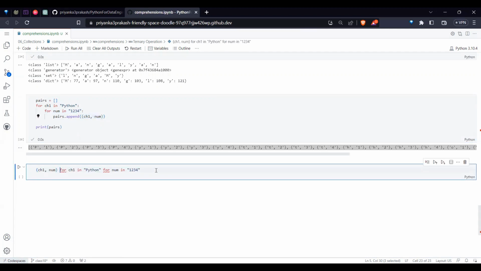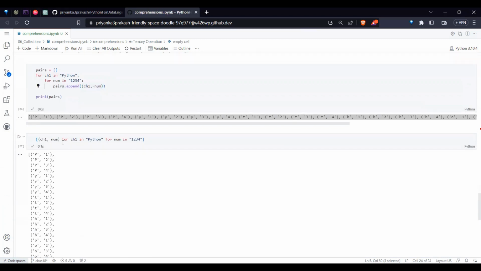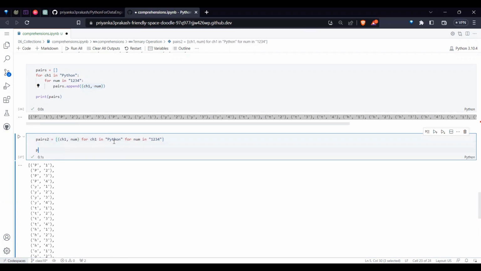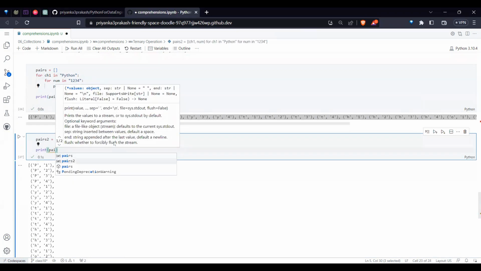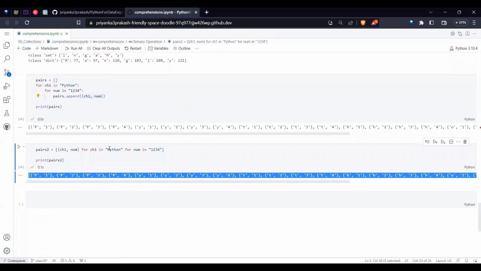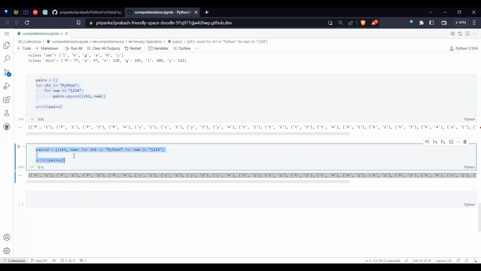If you want to store the entire result in a list, you store it in a list. You get the same answer. Maybe you can assign it to something like pairs2 and print pairs2. Exact same answer, right?